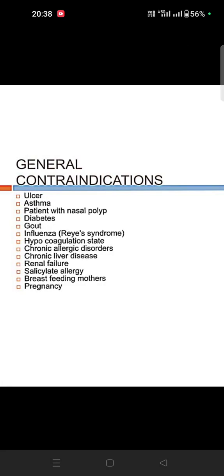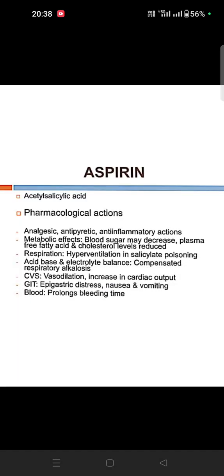The contraindications in general: ulcer, asthma, patients with nasal polyps, diabetes, cold, influenza, hypocoagulation state, chronic allergic disorder, then chronic liver disease, renal failure, then allergy, breastfeeding mothers, pregnancy.